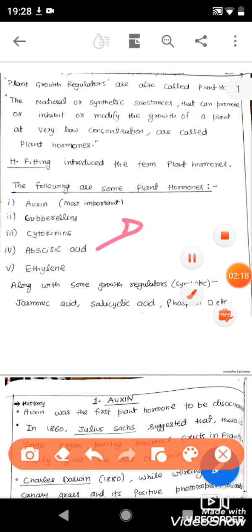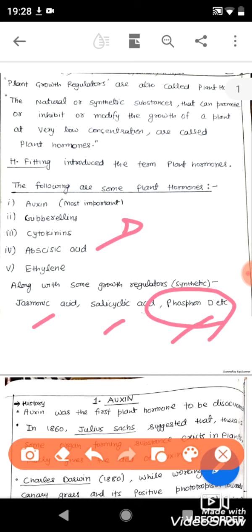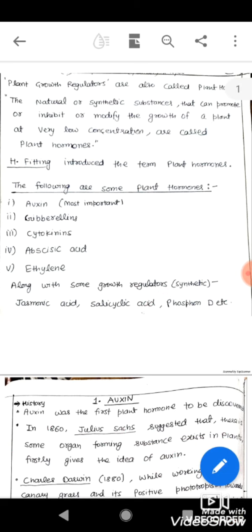Along with these hormones, some other hormones are also present, like jasmonic acid, salicylic acid, and phosphon D. Phosphon D is a synthetic hormone that we can also prepare in the laboratories. Among them, the most important is auxin. So we will first start with the auxin hormone.